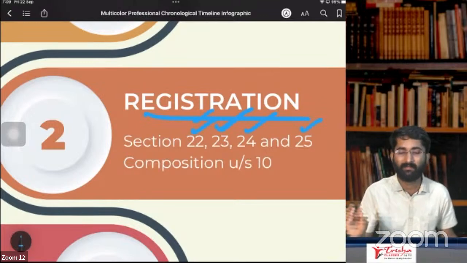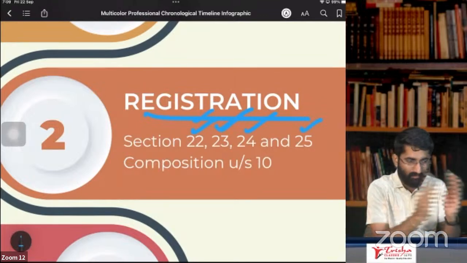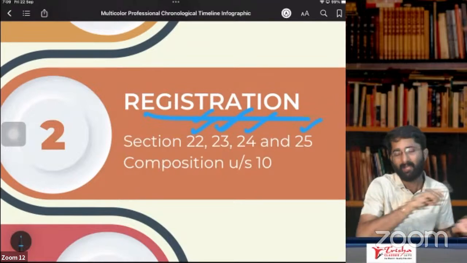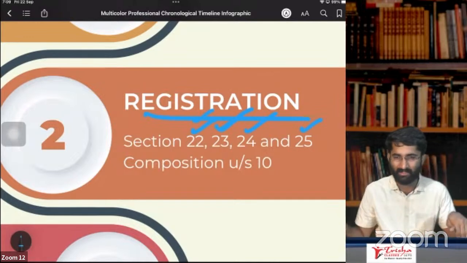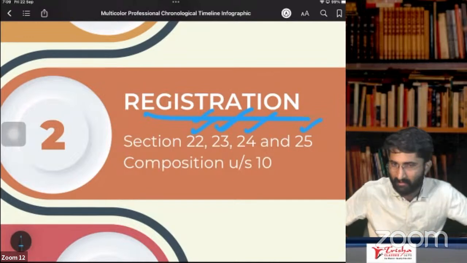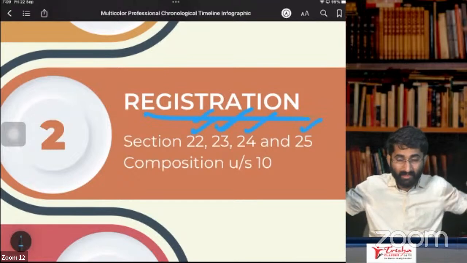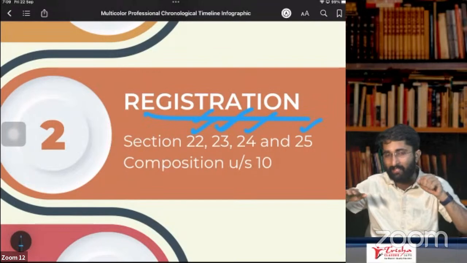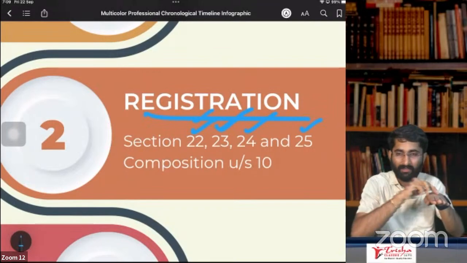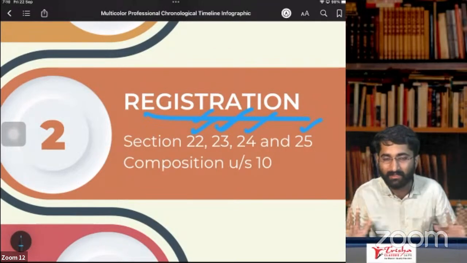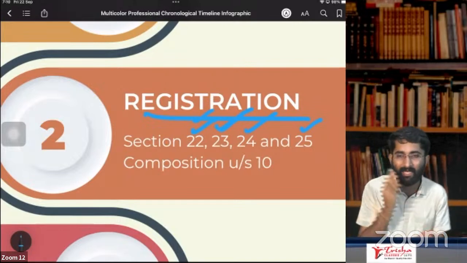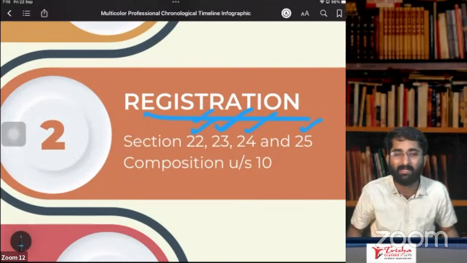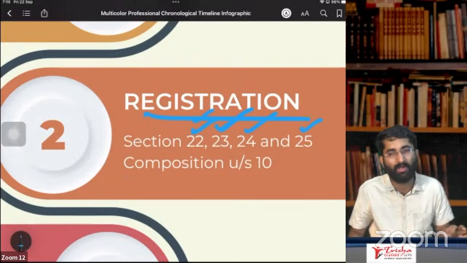Section number 25, subsection 5 is about when you have registration in one state, and in the other state you just have the establishment, you don't have the registration. Even then, transferring the goods from the registered to the unregistered establishment will be considered as deemed supply. You have 2 branches, one in Kerala, one in Karnataka. Karnataka is registered, Kerala is not registered. You are transferring goods from Karnataka to Kerala, that will be considered as supply. Why? Because as per section number 25, subsection 5, your 2 branches will be considered as deemed distinct persons.